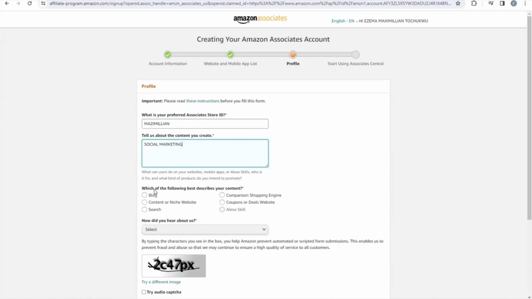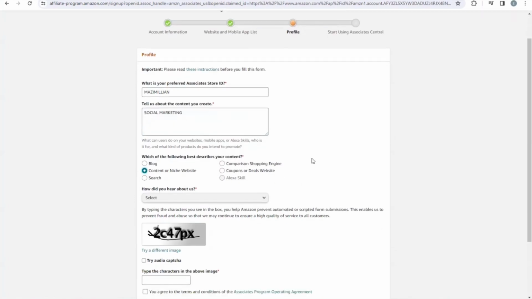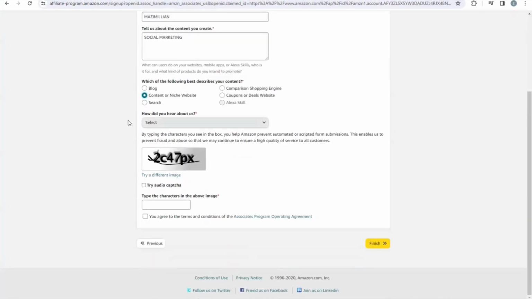So right here they say, which of the following best describes your content? They have blog content on a niche website, search, comparison, shopping engine, coupon, or their website. So my own is content, right? So I'm going to be selecting content. When creating yours, you just need to know what you need to select.